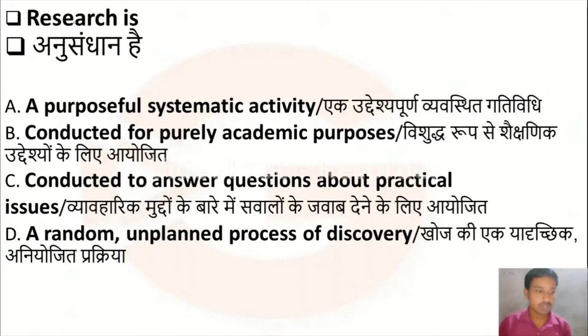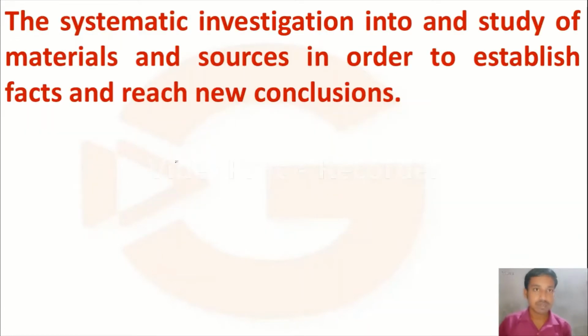Here the first question is: research is option A, a purposeful systematic activity; option B, conducted for purely academic purposes; option C, conducted to answer questions about practical issues; option D, a random unplanned process of discovery. Four options are given. First, let us see what we mean by research.